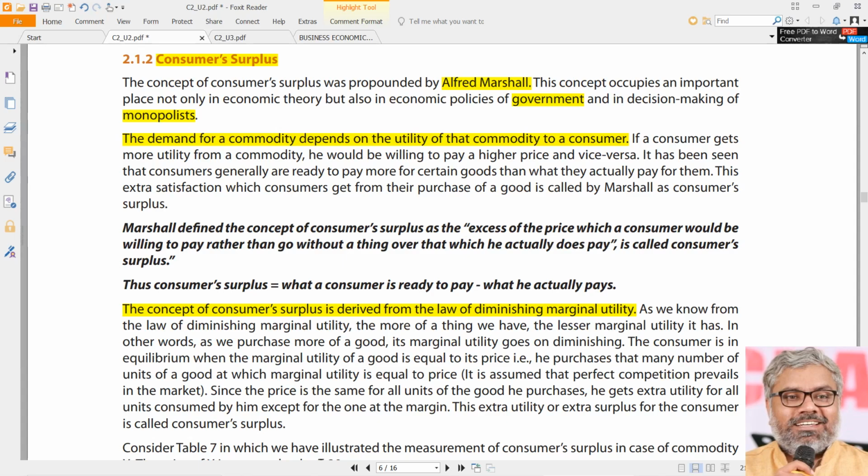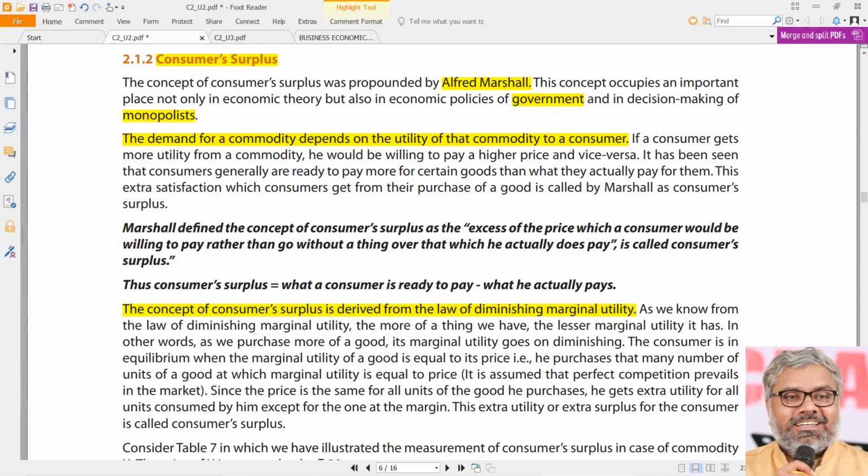And we also already discussed when the consumer will be in equilibrium. A consumer will pay exactly that price, ideally speaking, though that doesn't always happen. Ideally, the consumer should pay exactly that price which is equivalent to the marginal utility that the consumption of that commodity might give to him. So that much price is okay to pay. More than that, he will definitely not pay. But what if he pays less than that? That is the concept of consumer surplus.